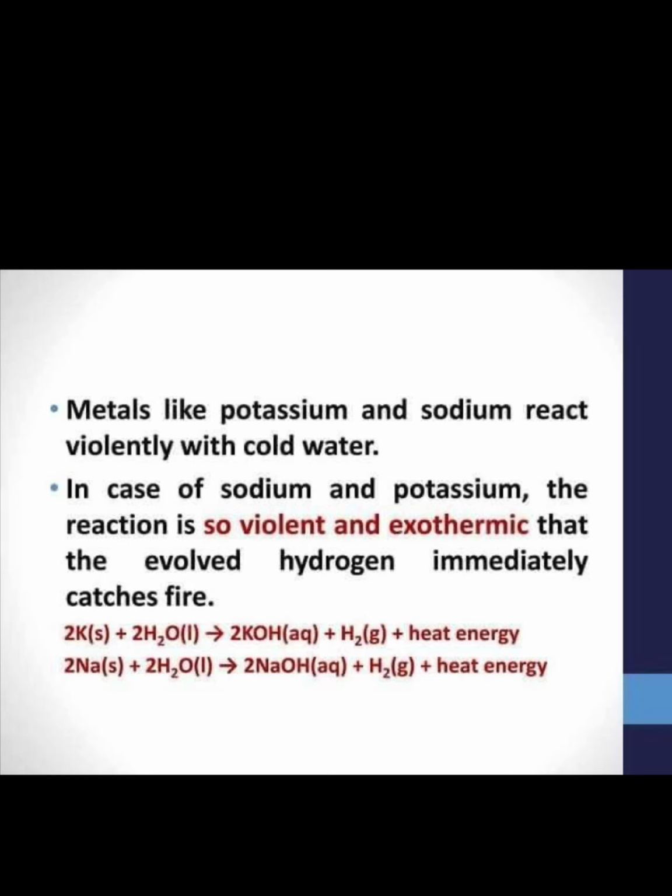Write the reaction, children. When potassium is reactive with water, what are the products we will get? Potassium hydroxide. KOH means potassium hydroxide. H2 means hydrogen gas. Along with a lot of heat energy also liberated. Got it? In the case of sodium, when sodium is reactive with water, sodium hydroxide, hydrogen gas and also heat